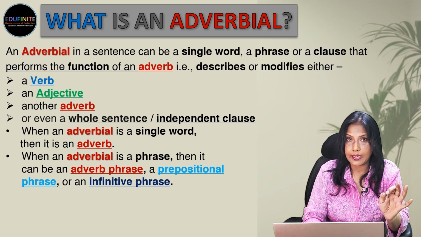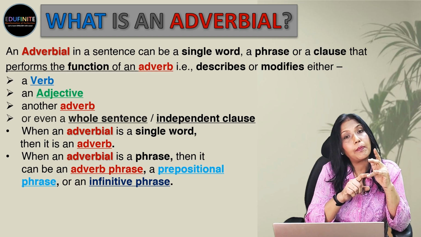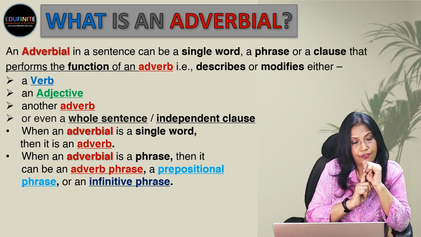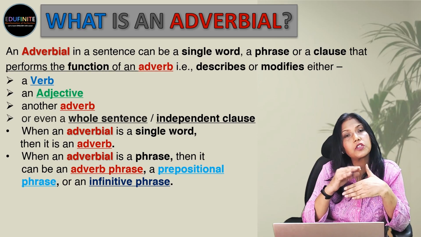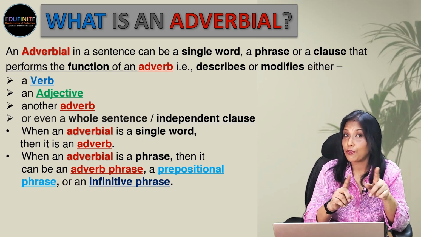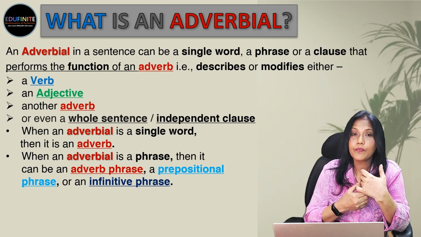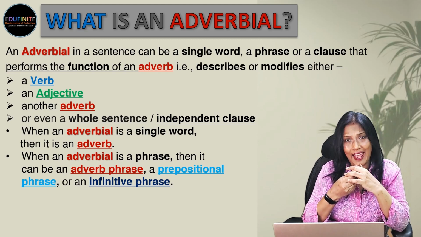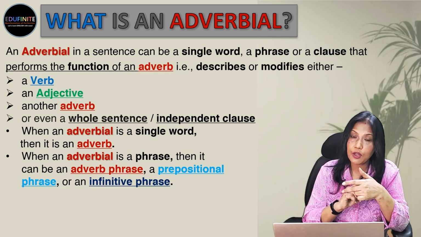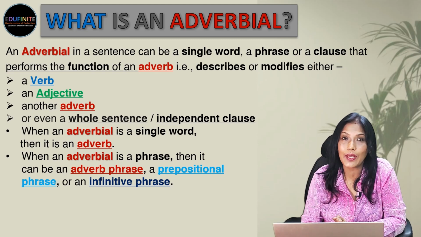And when the adverbial is a phrase, it can be an adverb phrase, it can be a prepositional phrase, or it can be an infinitive phrase. Why? Because all these three phrases perform the function of an adverb. That means they tell us more about a verb or an adjective or an adverb in a sentence. So these three phrases are also known as adverbial.